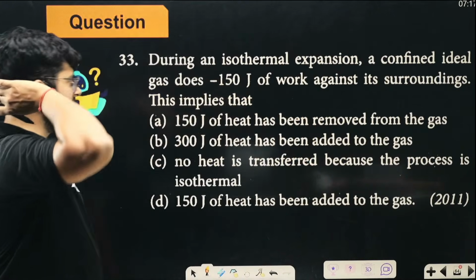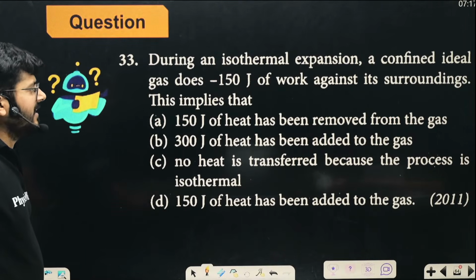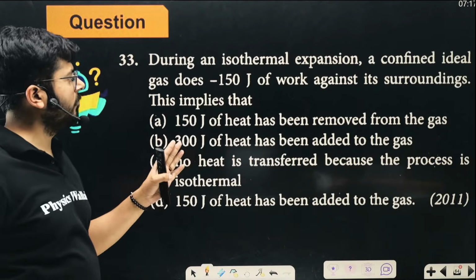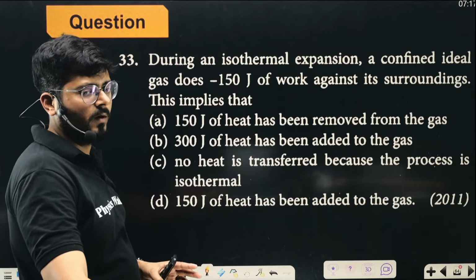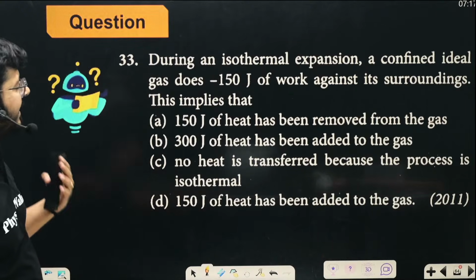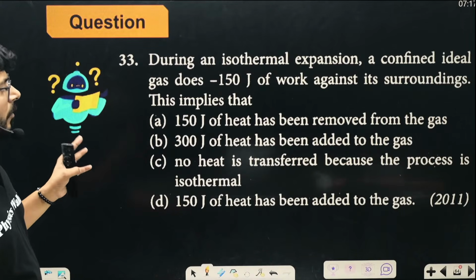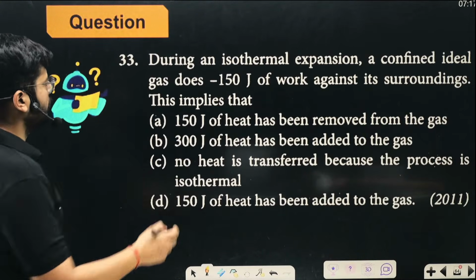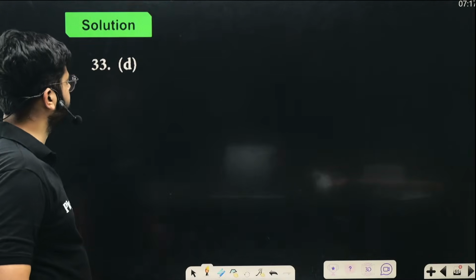During an isothermal expansion, a confined ideal gas has minus 150 joule of work done against the surrounding. This implies that minus that much work is done against the surrounding. So what is the correct thing to say? 150 joule of heat has been removed from the gas? No, it is the work against the surrounding. That means heat is added to the gas, right? So that much heat is added to the gas. Option D should be the correct option.